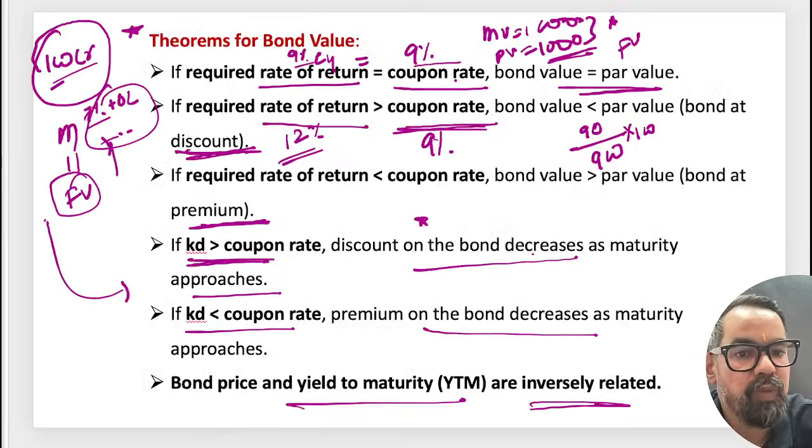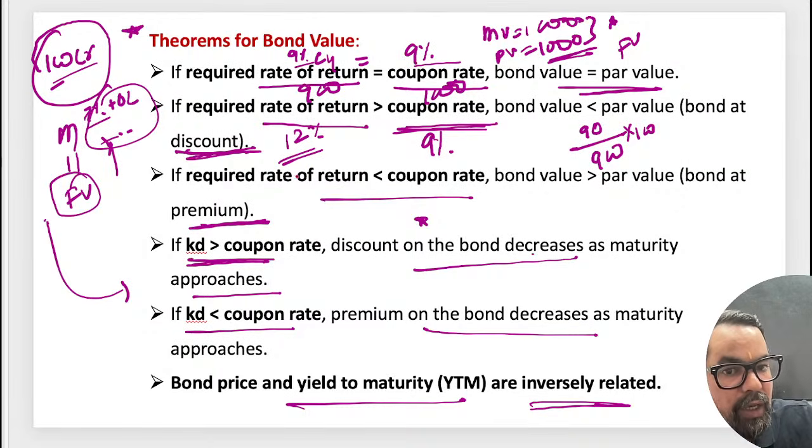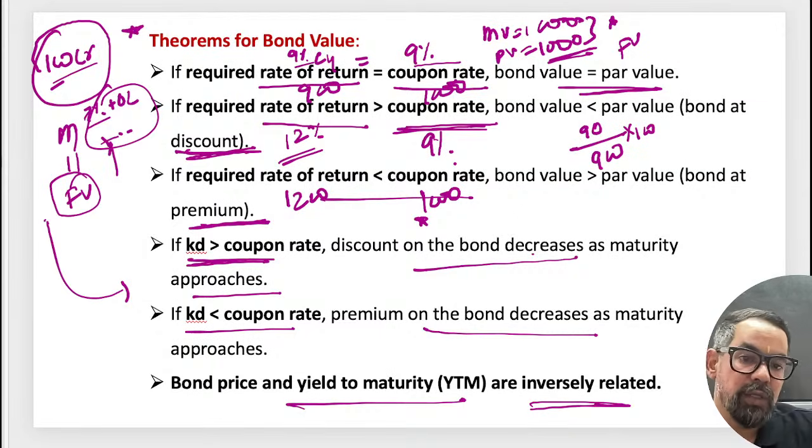When the required rate of return is higher, say 12%, and the face value is 1000 and the bond is trading at 900, eventually it will become 1000. So obviously the rate of return will be higher than the coupon rate. Or the reverse case: if the bond is already trading at 1200 and the face value is 1000, your current yield will come below the coupon rate. That's why it is a case of premium. The bond is already trading at a premium.